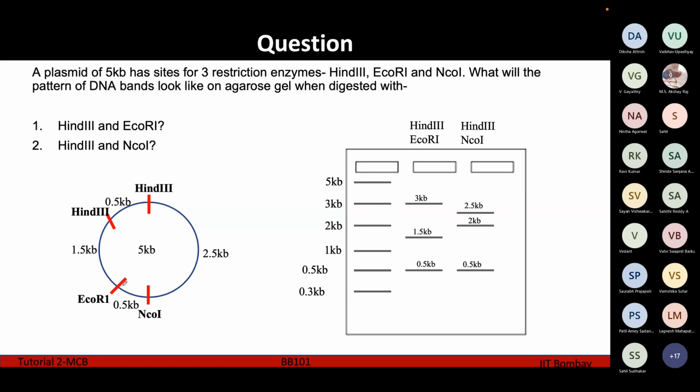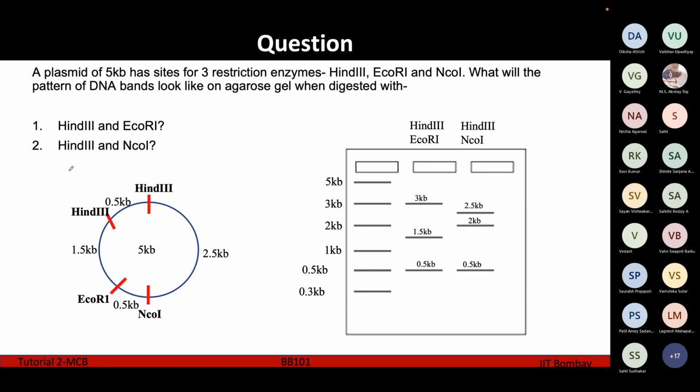Now this larger fragment is again being cut by ECO-R1, so it is subdivided into 2 smaller fragments. These are going to be 2.5 kb plus 0.5 kb, which is 3 kb, and we are getting a band here. And from this ECO-R1 to HIN3, this is going to be another band of 1.5 kb, which we are getting here.